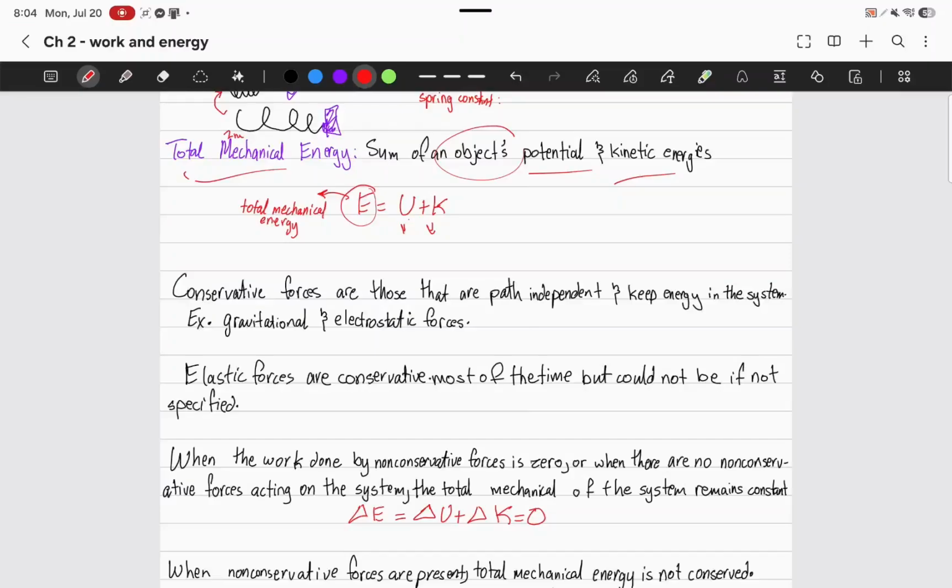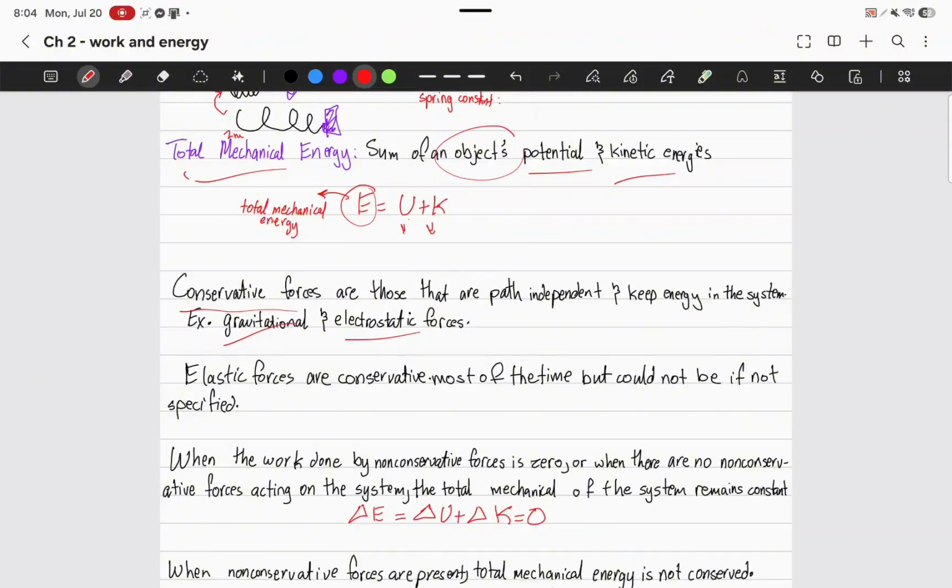Now, when talking about energy, there comes this important thing that needs to be clarified, which are called conservative forces and non-conservative forces. What do I mean by that? When you have conservative forces, they are path independent. It does not matter how you do it. They're always going to take the same amount of energy. And a great example is gravitational versus electrostatic force.